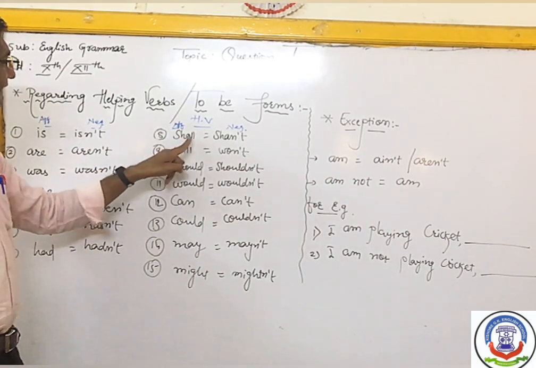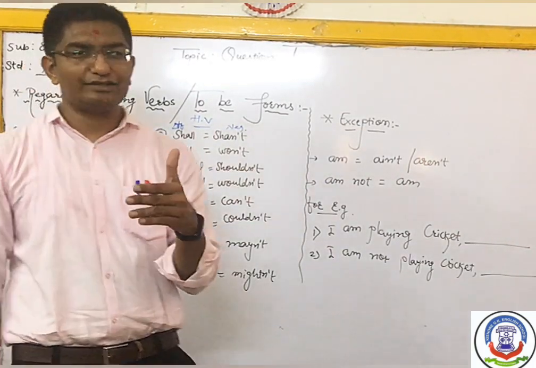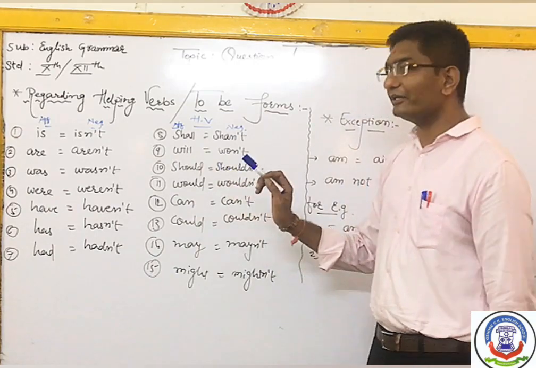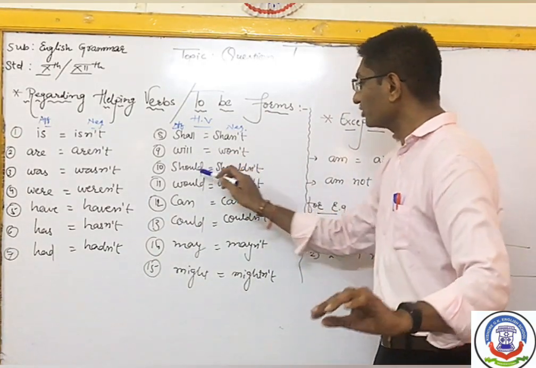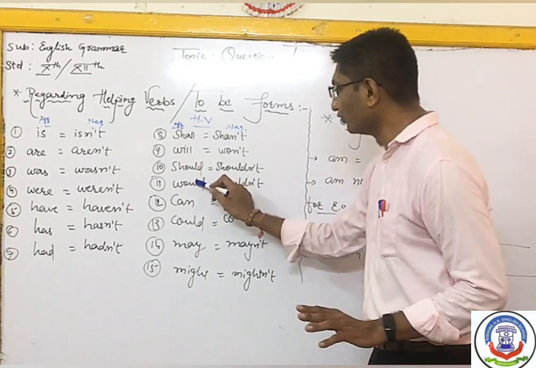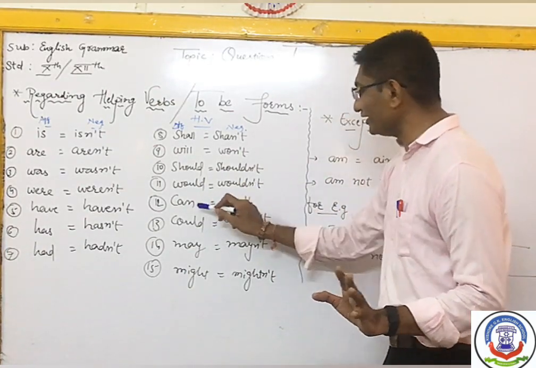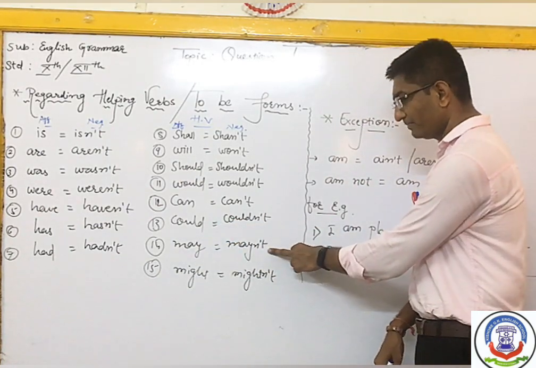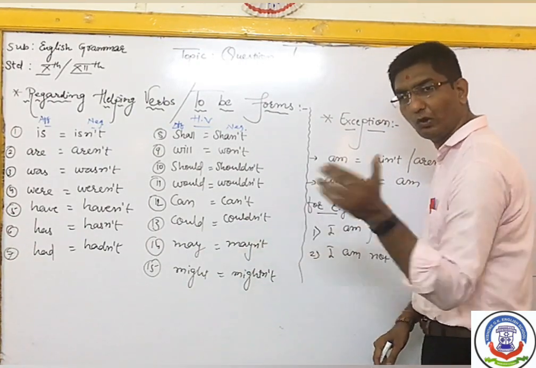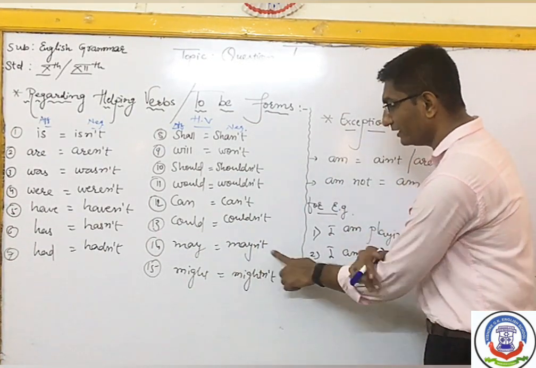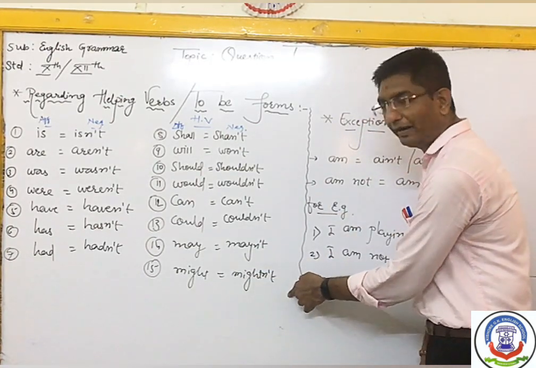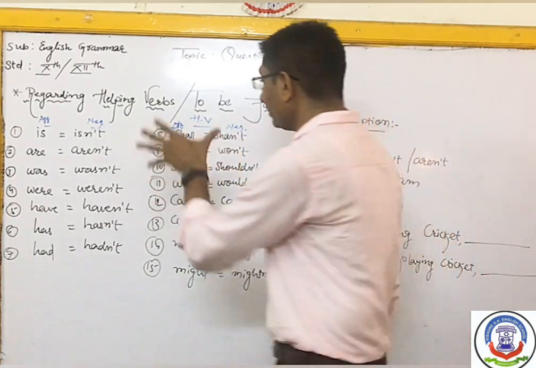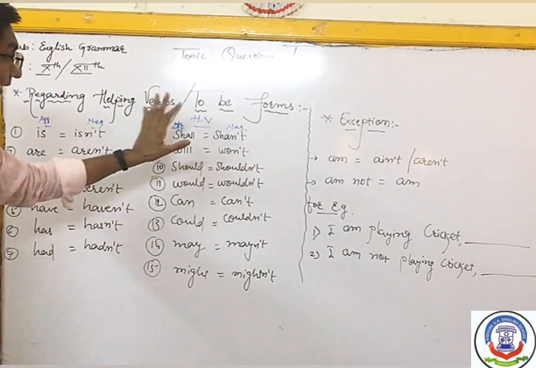So here shall turns into shan't. Some of the students are writing shalln't. No, this is not the form. Shalln't is not there. Then shall into shan't, will into won't, should into shouldn't, would into wouldn't, can into can't, could into couldn't, may into mayn't. Some of the students are writing maint. No, that is wrong. It is mayn't, and might into mightn't. And do not write willn't for will, beta. Will turns into won't. So these all are your helping verbs and to be forms.